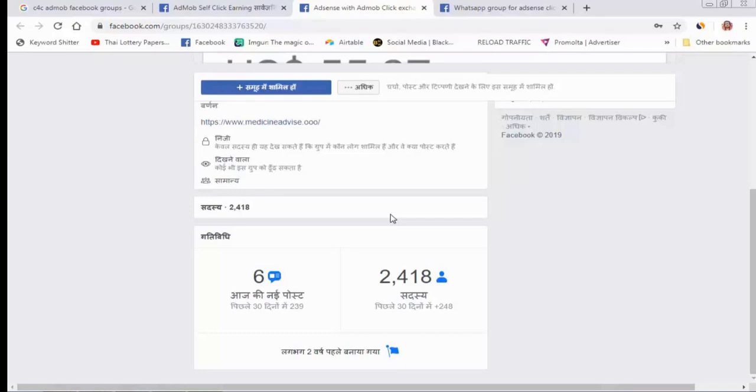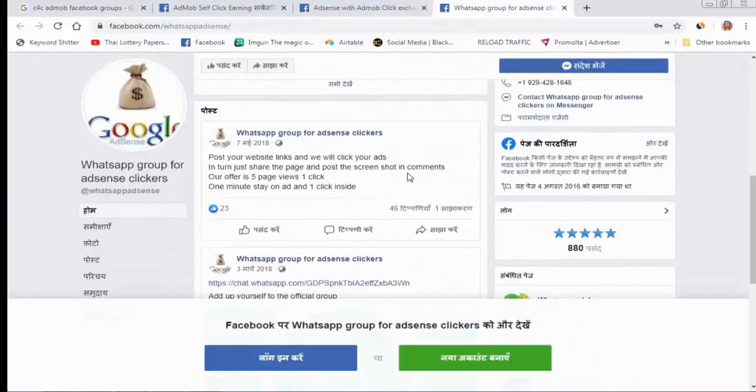You need to use their application on your mobile and find some high CPC ad. Which is a high CPC ad? For example, education, college, insurance, finance. These are all high CPC paying ads. So you need to find a high CPC ad. If you find any, you need to click on their AdMob ads. Once you click, they will get $1 to $2 CPC, and they are doing the same for you.